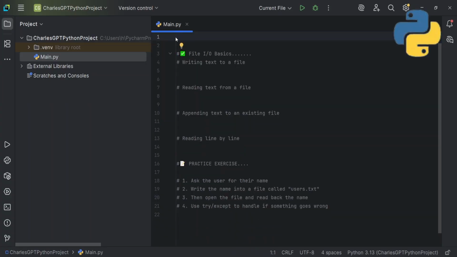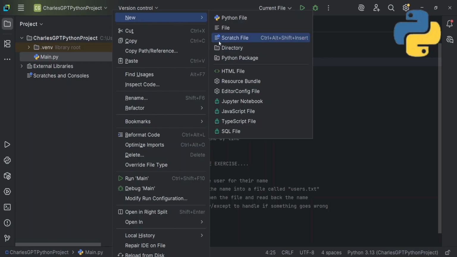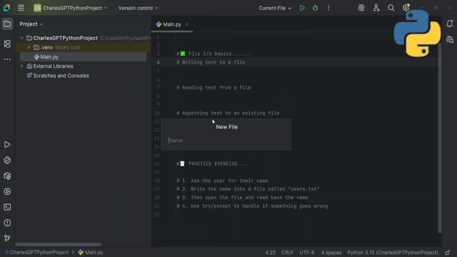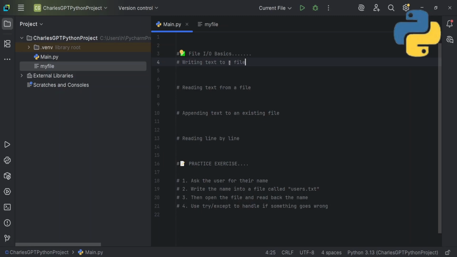The first thing in our file section is writing text to a file. Firstly, let's write text to a file. There are many ways of opening and closing a file. Firstly, we have to have a file. I'll click here and say new, then file, and what should I call the file? I'll call the file example, my file, like this. So you can see I have a file called my file. Okay, so now if I go back to my code, let's write something to the file.